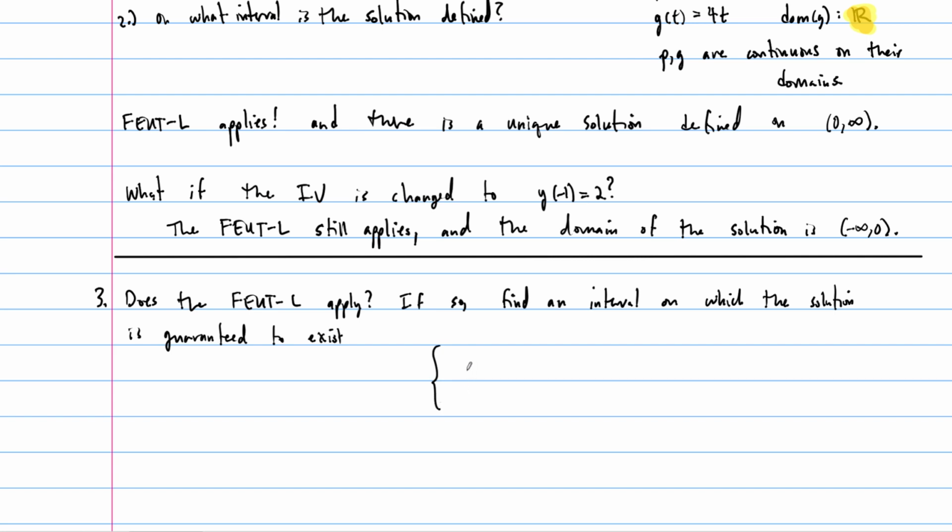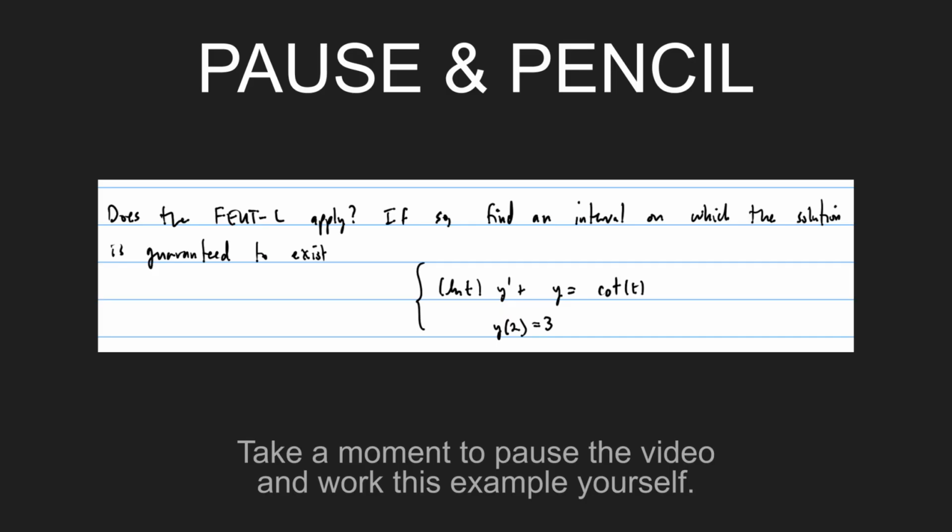It is natural log t times y prime plus y equals cotangent of t, and the initial value is y of 2 equals 3. Okay, so take a moment to work on this one on your own, and I'll check back with you in a minute.